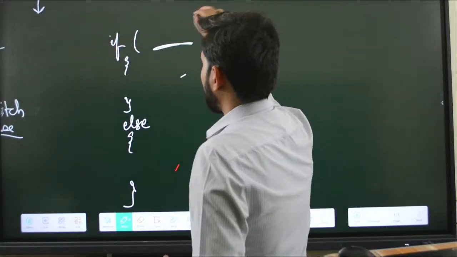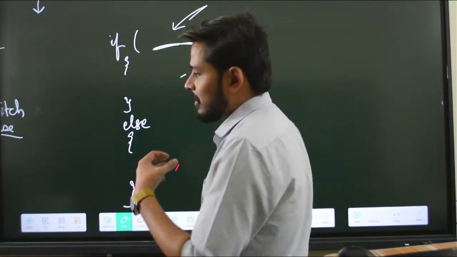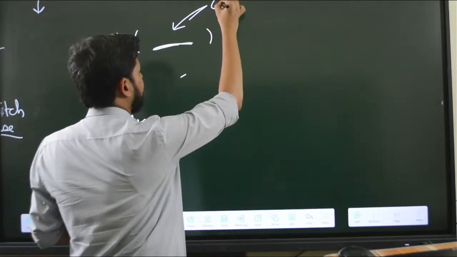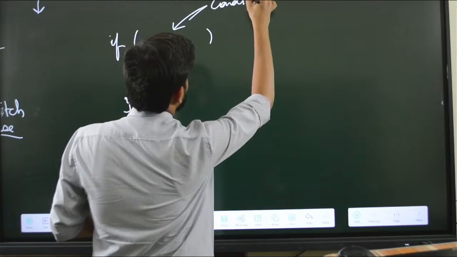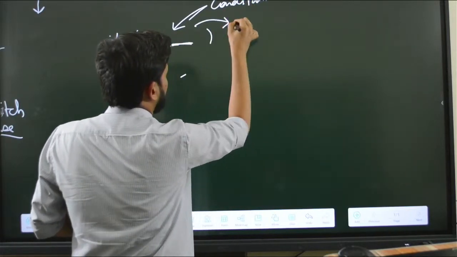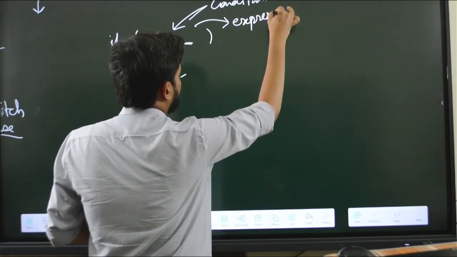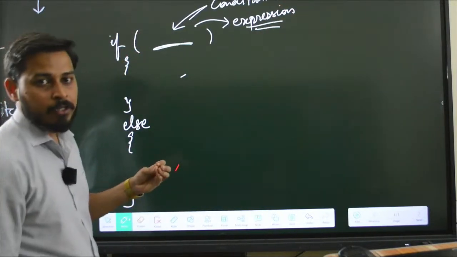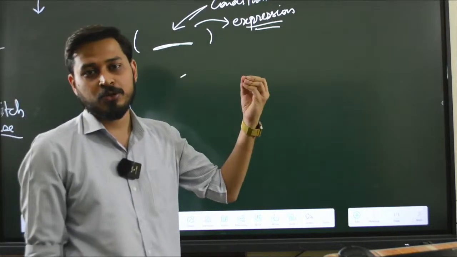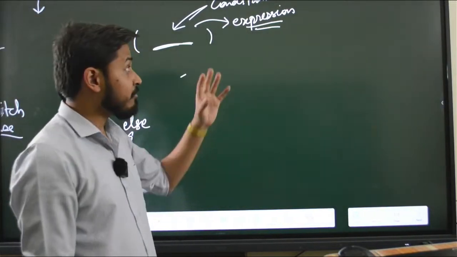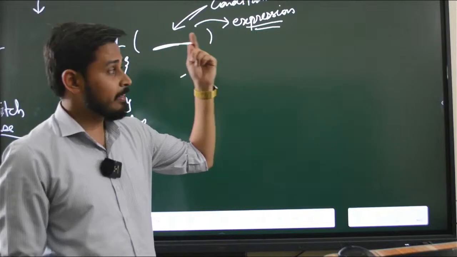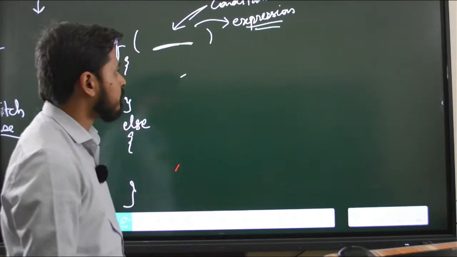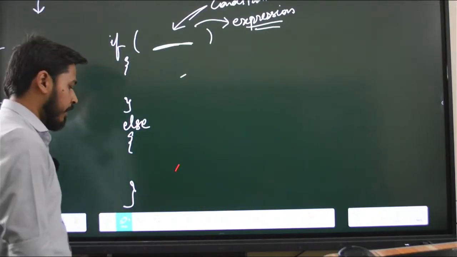Now you may ask, what type of condition? I am just saying condition, but what exactly will I write here? We are going to write a condition here. And what is this condition? A condition is nothing but just an expression, a mathematical expression which will be used to evaluate some particular scenario, and then depending upon that scenario do the job. If that expression is met or true, then only execute this block, otherwise you just do whatever is written inside the else block. Now a very small example I would like to take.